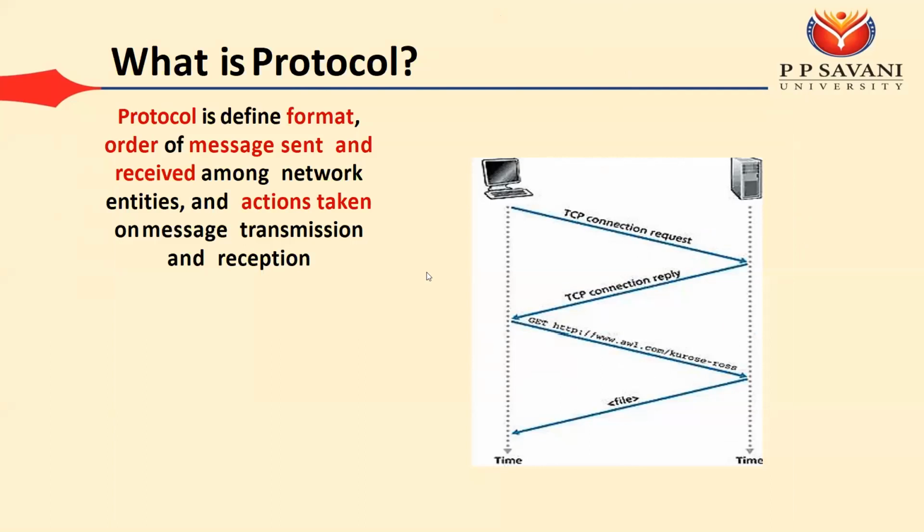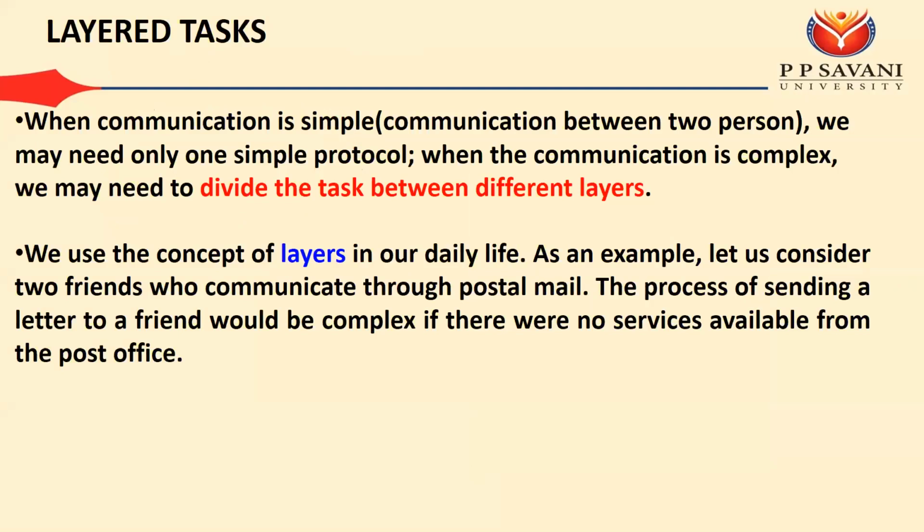So we can say if two persons want to communicate, they should agree upon some protocols. That means they should agree upon some set of rules that they can use during their communication. So that is known as the protocols. The same way, when two computers are communicating, we require some protocols that should be agreed by both computers, and then communication is possible. Okay. So then we are talking about the layering task.